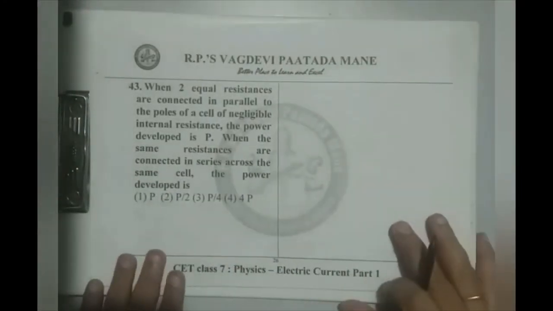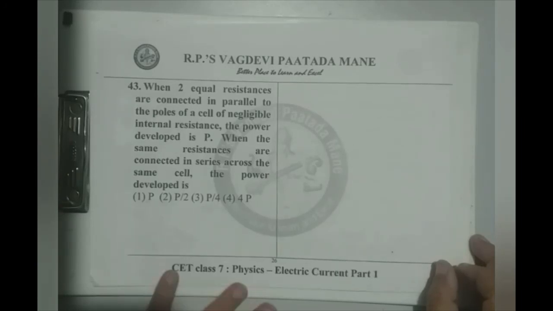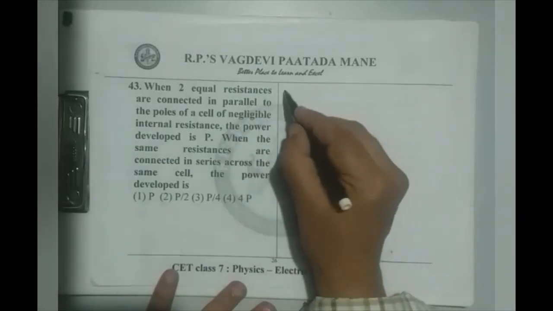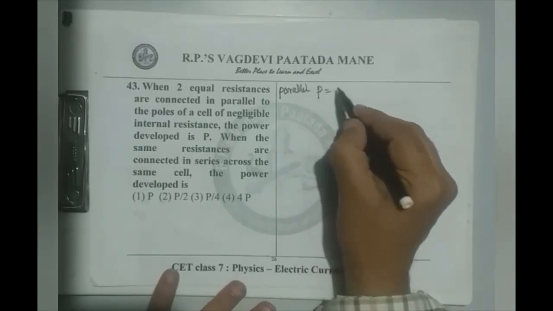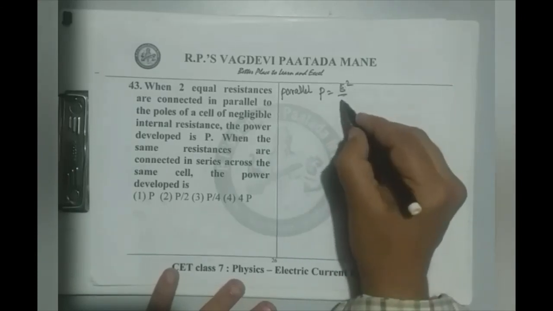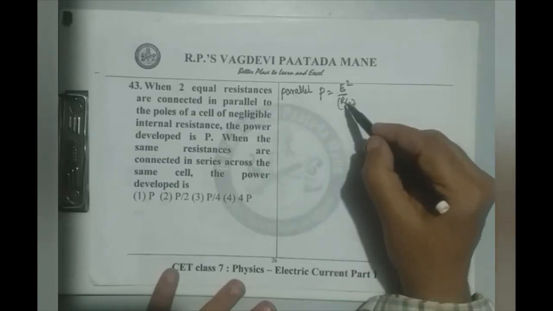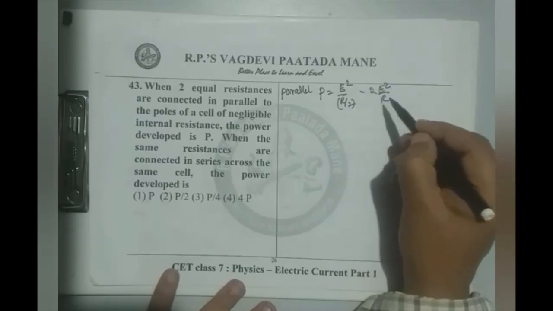Say 43rd question. When two equal resistances are connected in parallel to the poles of a cell of negligible internal resistance, power developed is P. When the same resistances are connected in series across the same cell, power developed is, say we write, when they are in parallel, P is E square by R by 2. As R is the resistance of each one, the effective resistance is R by 2, which we can write as 2 E square by R.